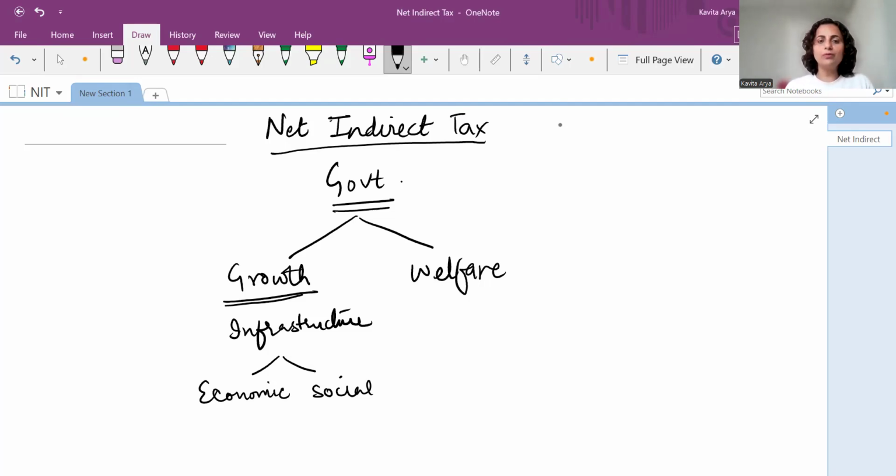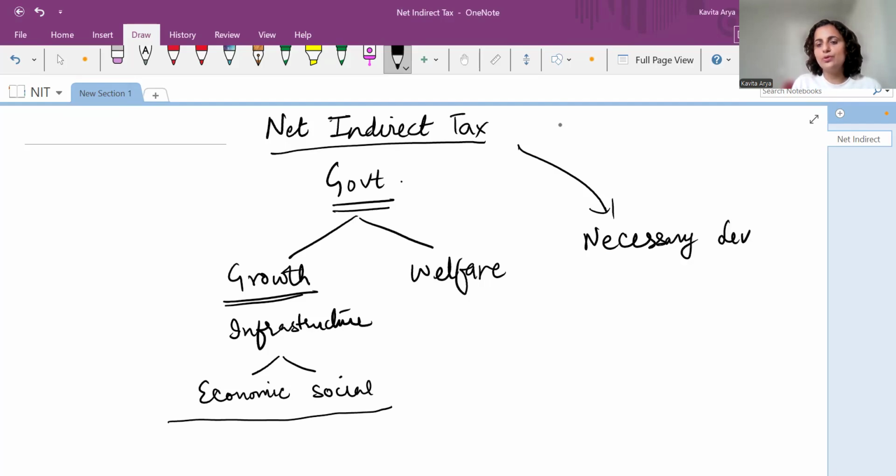But when we talk about net indirect taxes, these taxes are contributed by the firms. What do you mean by the term indirect tax? The necessary levy. It is to be paid, it's necessary. You should not, and ideally should not, be evading it. So it's a necessary levy on the production and sale of goods and services.